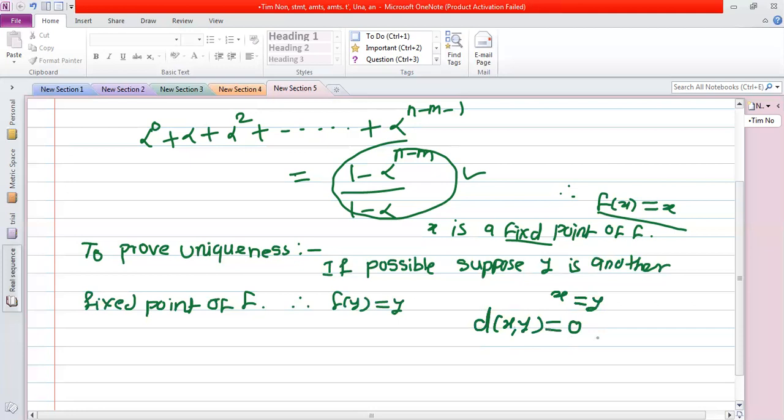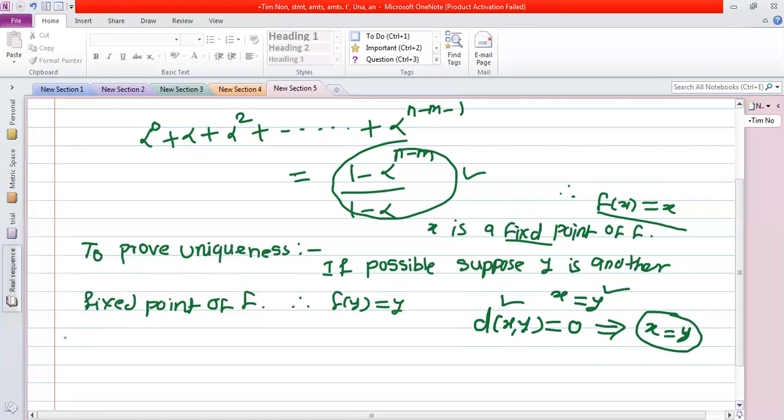If we prove the distance between x, y is equal to 0, then by the second condition in the definition of metric, distance between x, y equal to 0 implies x is equal to y. So I prove here the distance between x, y is equal to 0, and automatically x will be equal to y.